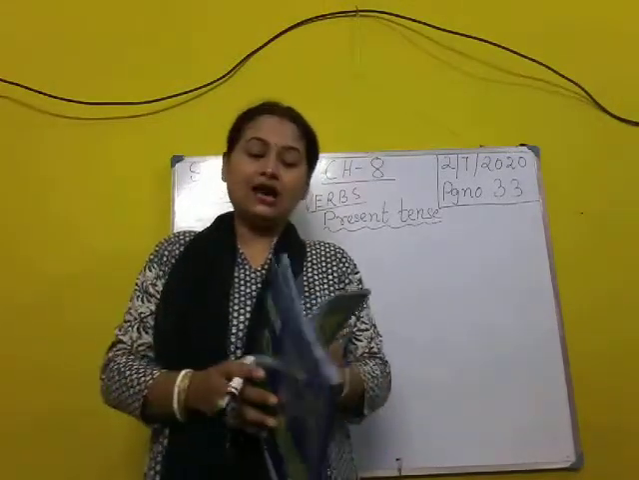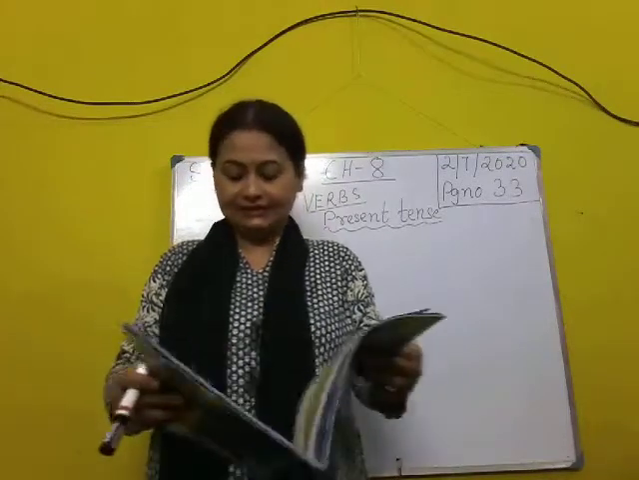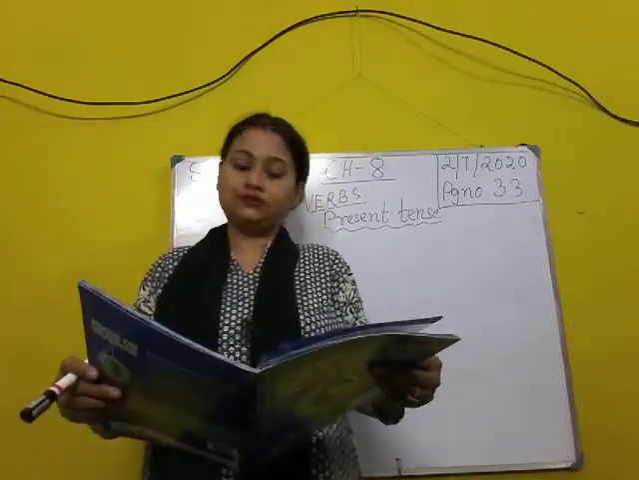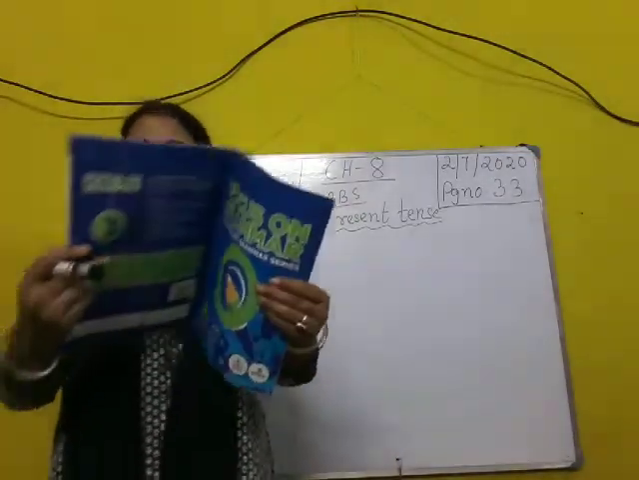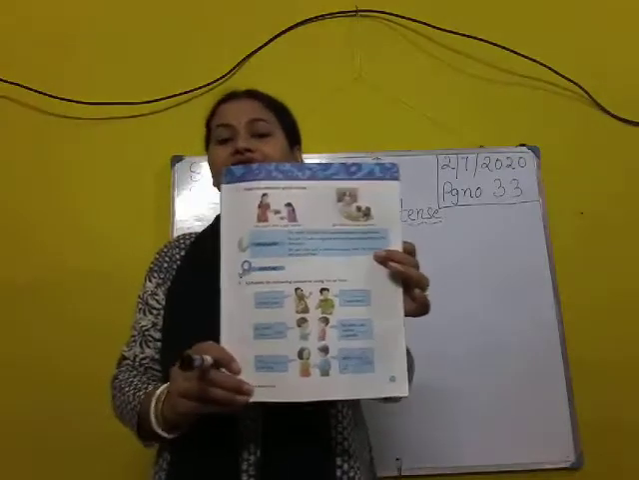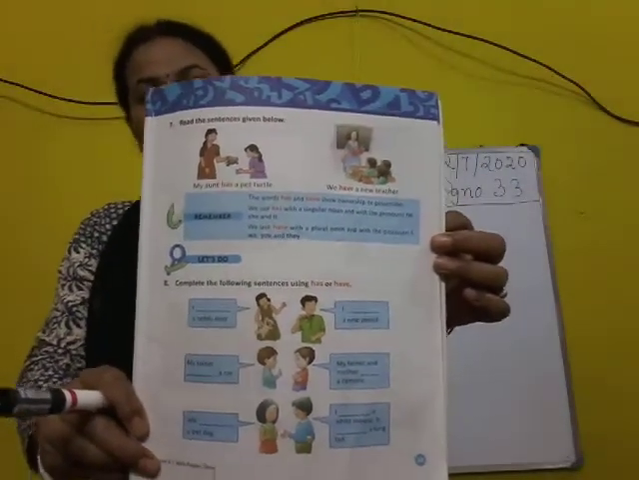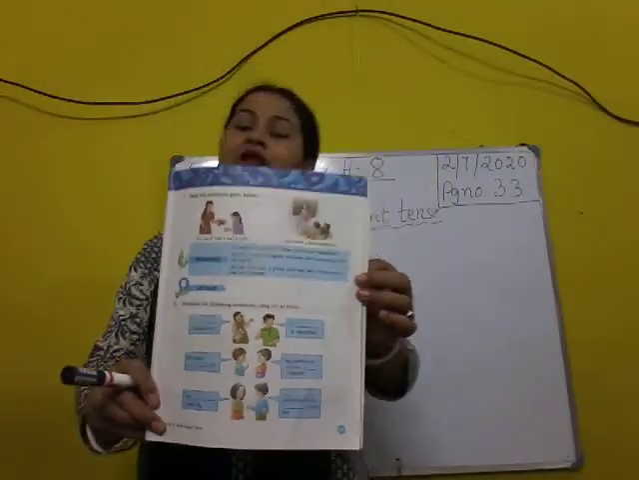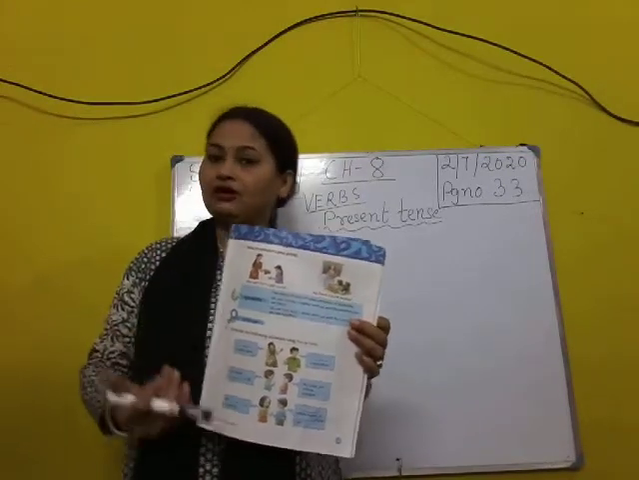Now today what we will do is page number 33 of your book. So children, take out your book and open your book at page number 33. This is page number 33 of your book. Okay, fine. Are you all ready? And take a pencil in your hand so that we can do the work now.